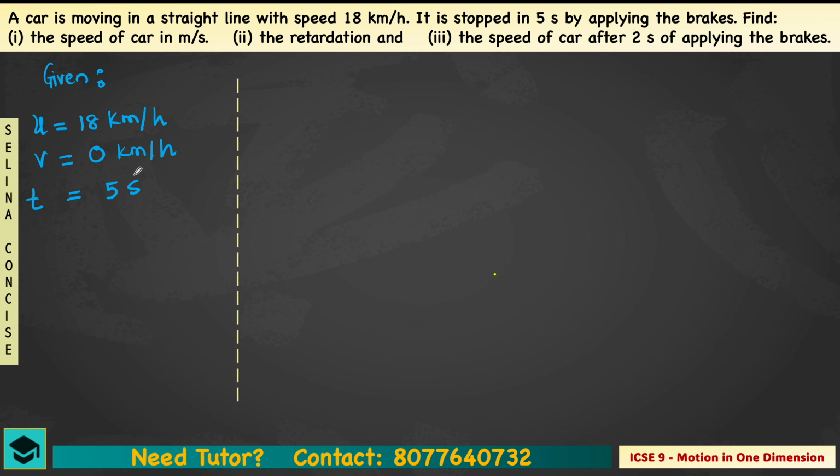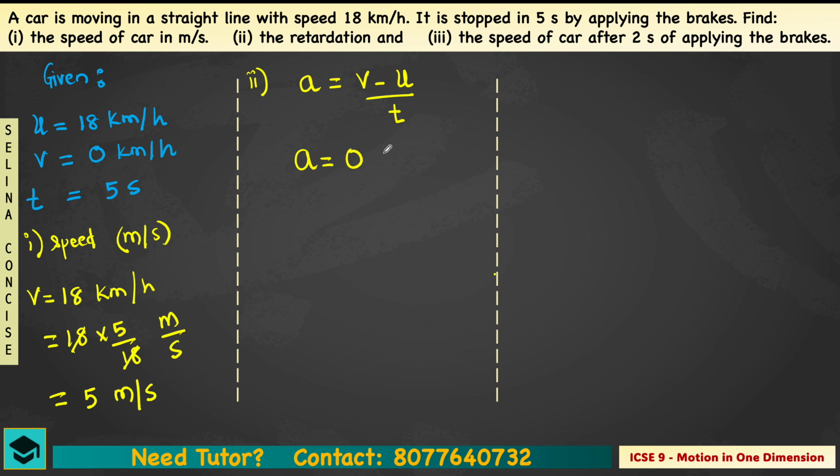Second one, they have asked you the retardation. Retardation means they are asking you the acceleration. So you must be knowing the formula for acceleration. What is it? Acceleration is final velocity minus initial velocity upon whatever the time was. So final velocity in our case is 0 minus 18 kilometer per hour. Don't write that, okay? Because at that point again you have to convert into meter per second. So better you go with 5 meter per second.